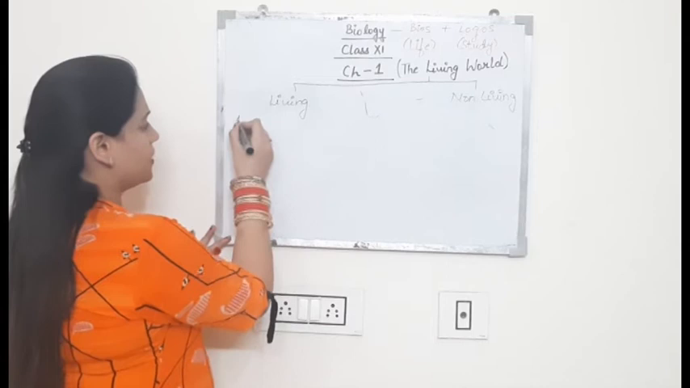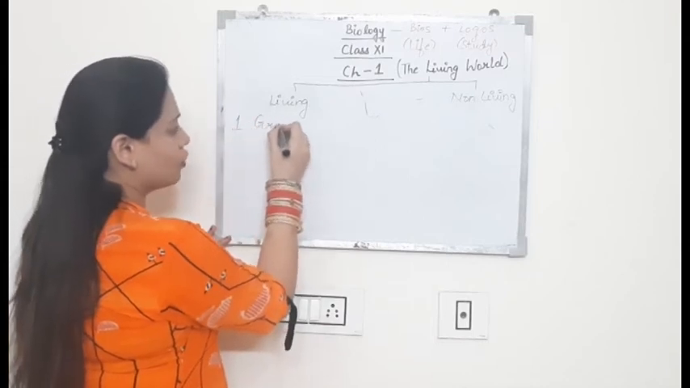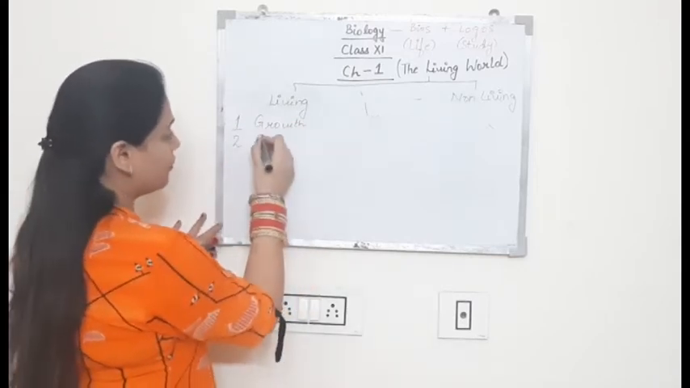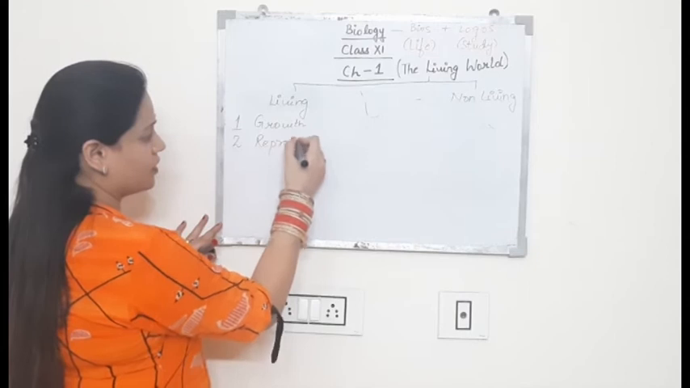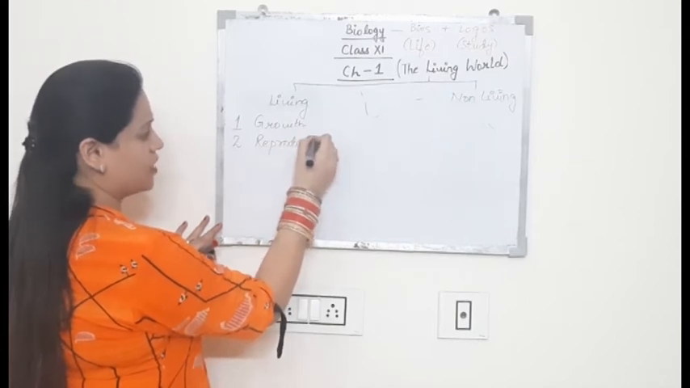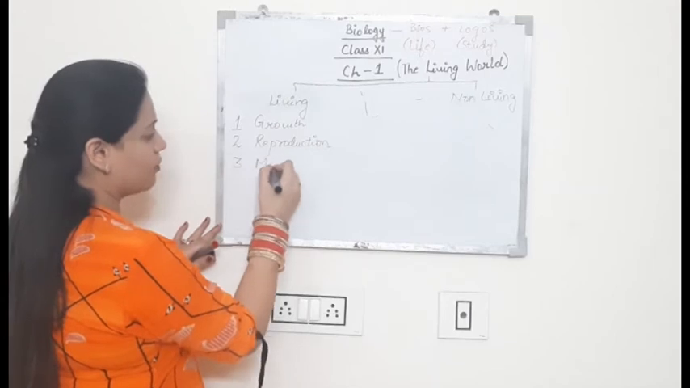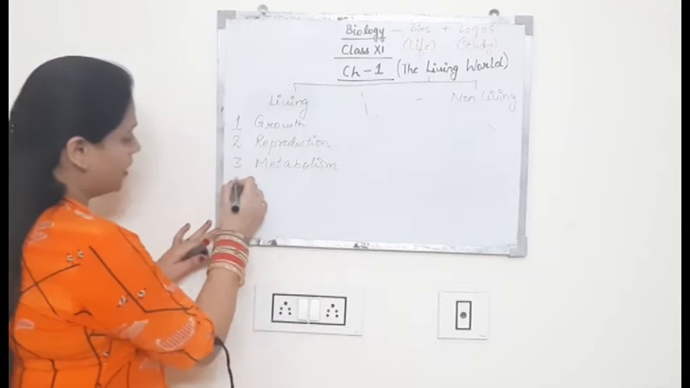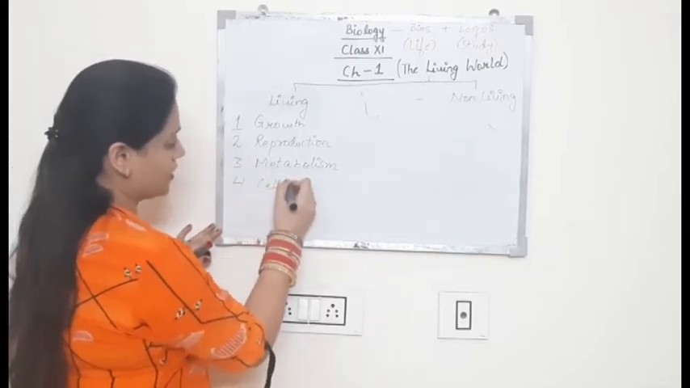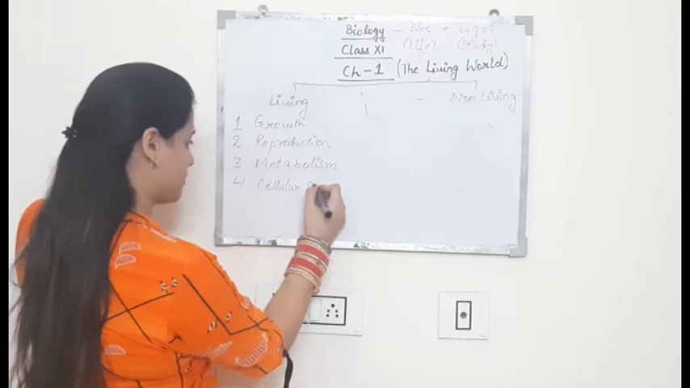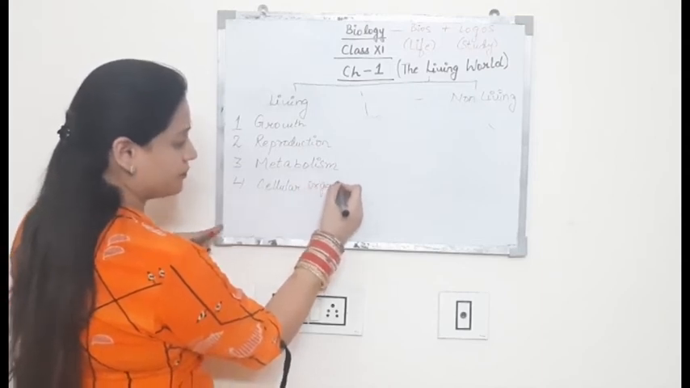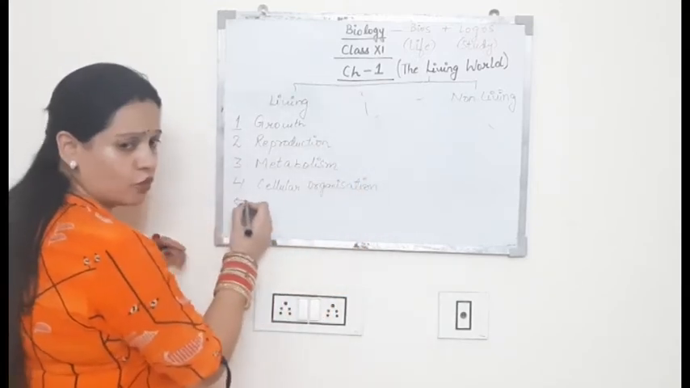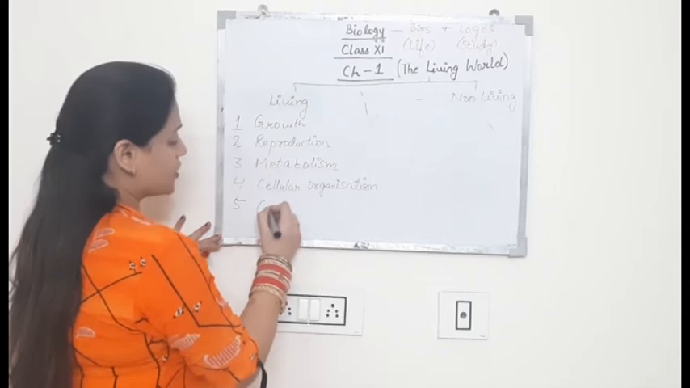The first characteristic is growth. The second characteristic is reproduction. The third characteristic which differentiates the two is metabolism. The next characteristic is the cellular organization, that is how an organism is made up. And the last characteristic which will differentiate between the two is consciousness.